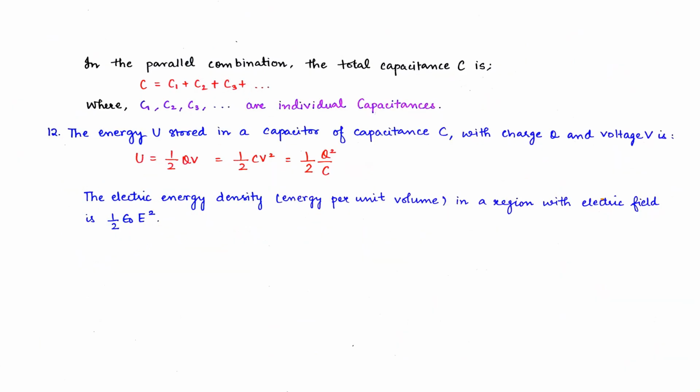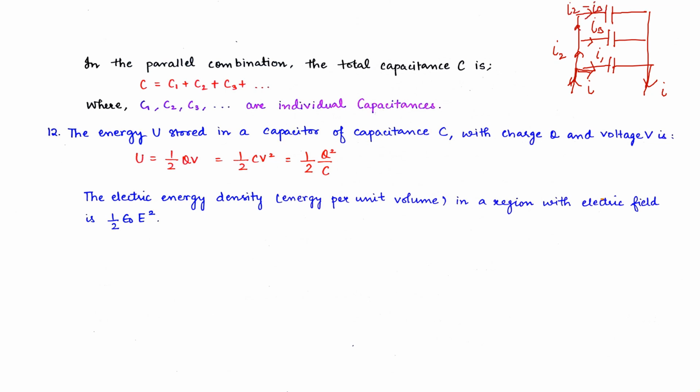Now we have our capacitors in parallel connection. Parallel connections are made like this. The current coming in here is I, and the current going out is also I. But according to Kirchhoff's law, when I reaches this junction it divides into I1, I2, I3 and so on.